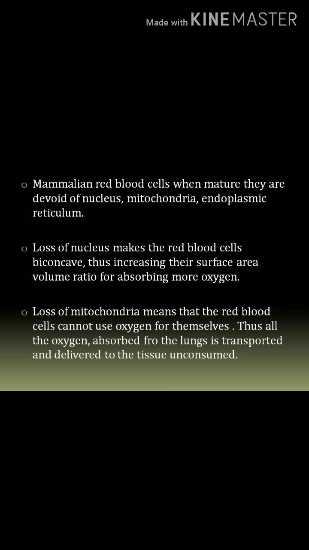Secondly, loss of mitochondria means full transport of glucose in blood plasma unused by the RBCs. Whatever glucose is there, that glucose is also transported to the different parts of the body. RBCs will not utilize that glucose as well as oxygen for themselves because of the lack of mitochondria. In the mitochondria, cellular respiration takes place. In cellular respiration, glucose breaks down and releases carbon dioxide. For the breakdown of glucose, it requires oxygen. So because of the lack of mitochondria, both glucose and oxygen are completely transported to the different parts of the body.